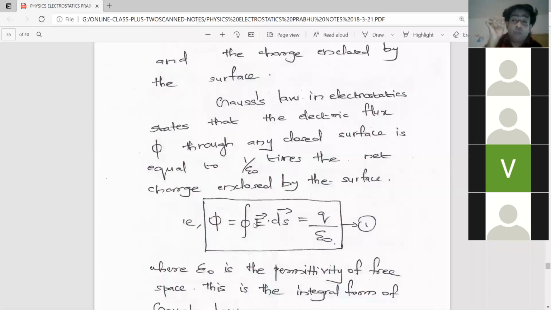Then we find the electric flux through each small area and simply add them, the sum, to get the total electric flux through that surface.